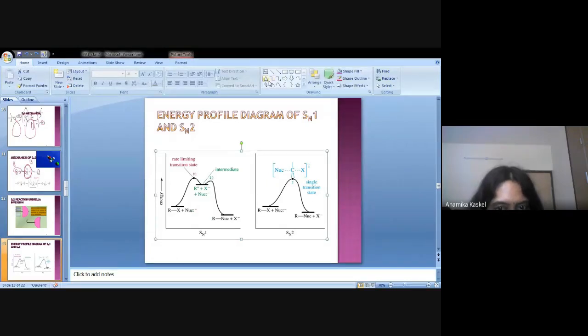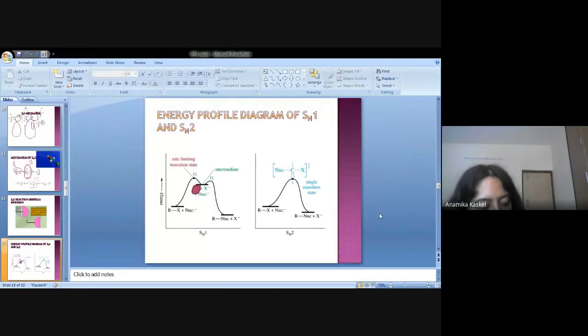When the nucleophile attacks the alkyl halide, there is a formation of R plus, and X minus is liberated, and this is called the carbocation or intermediate.